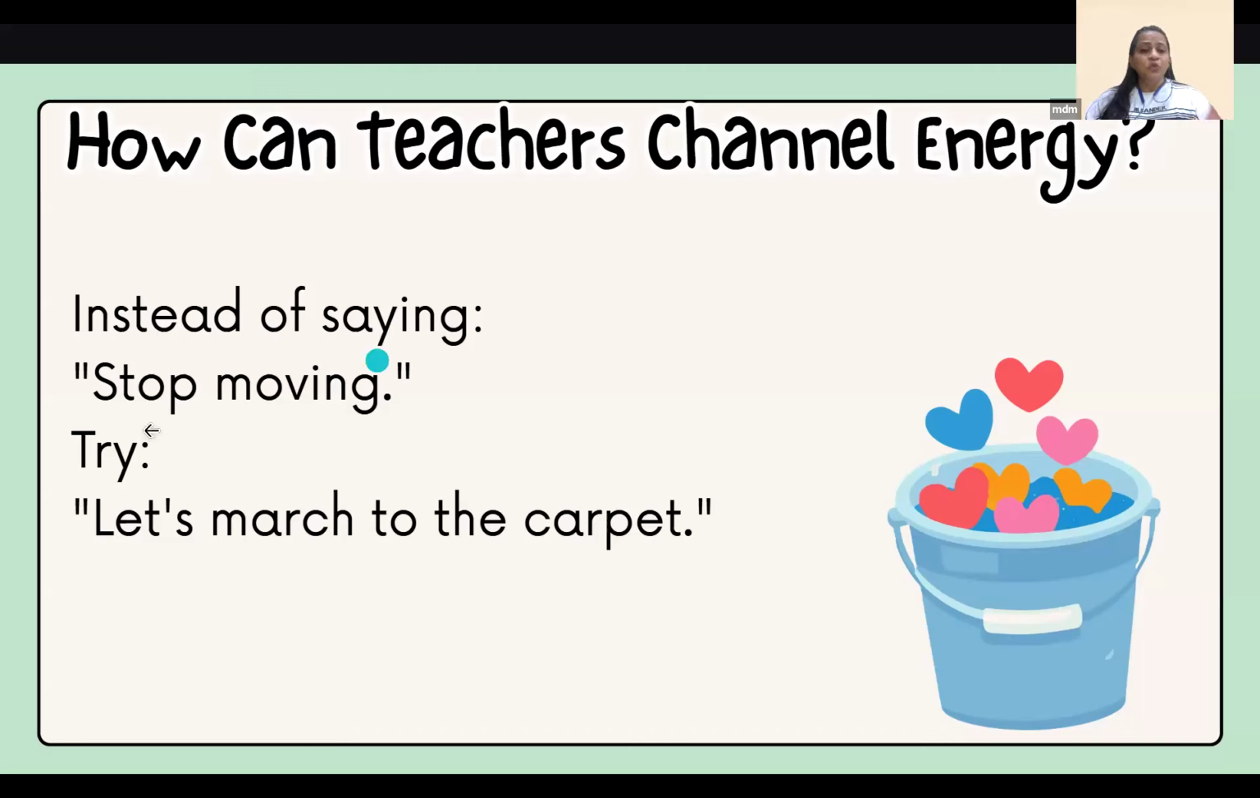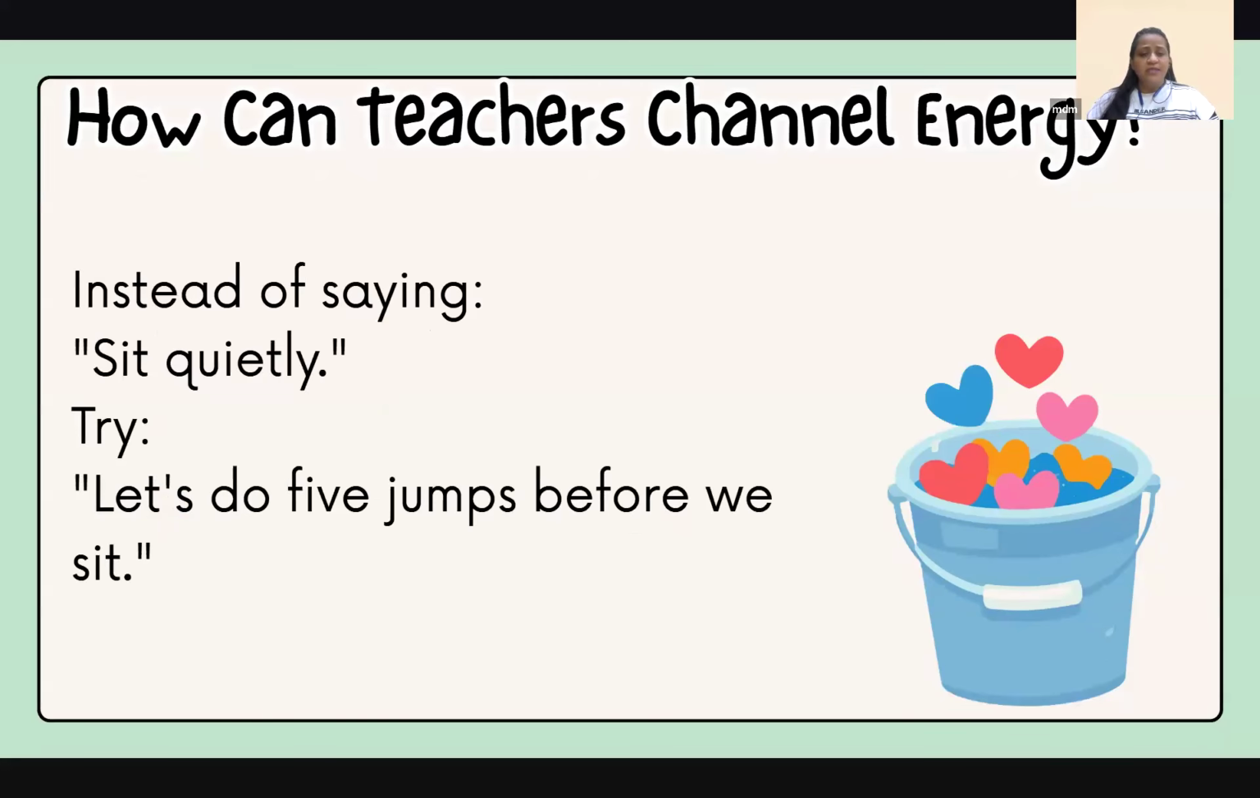Instead of saying stop moving, try, let's march to the carpet. If the child is just restless and moving around, do it marching. Come on, let's march to the carpet. So we are using that energy, we are channelizing it. Then the next one: instead of saying sit quietly, say let's do 5 jumps. Jump up high at the last one and sit down. This really works. If they're not sitting down, I want you all to jump 5 times, then at the last jump, jump up as high as you can and sit.